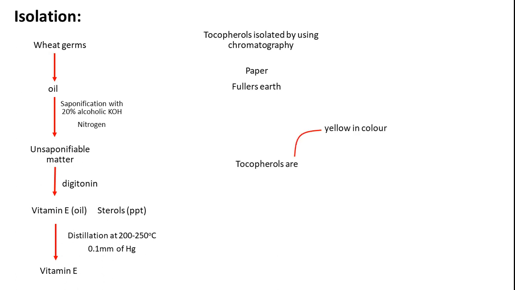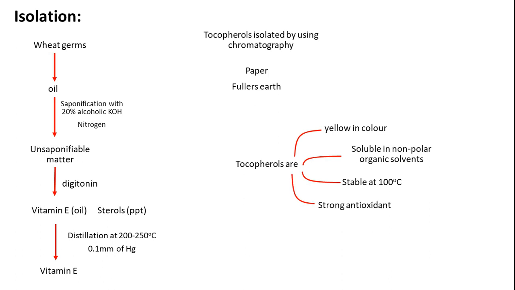Tocopherols are yellow in color and oily, soluble in non-polar solvents, which is why we call them oil soluble vitamins. They are relatively stable at 100 degrees centigrade, but beyond that, or in the presence of oxygen, vitamin E gets oxidized and chemically modified, as it is a strong antioxidant. These are the properties of tocopherols.